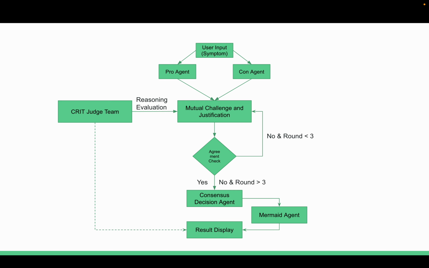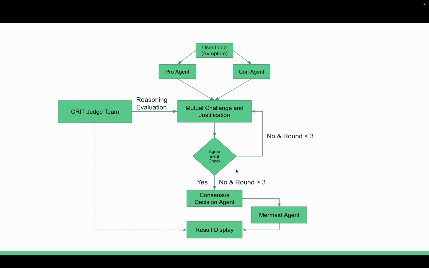Here is the overall workflow of our system. The user gives the input to the system, and the symptoms are distributed to both the pro agent and the con agent. After they make their diagnoses separately, they enter the mutual challenge and justification process. In this round, the pro agent and con agent challenge each other and defend their claims. After each debate, there is an agreement check to see if they tend to reach agreement. If so, the consensus decision agent summarizes the reasoning from both agents, and then sends it to the mermaid agent to display the results.